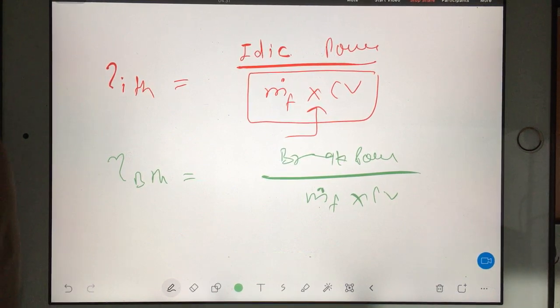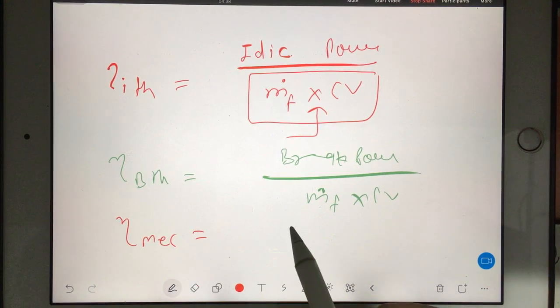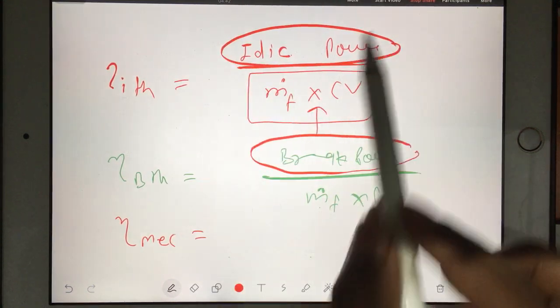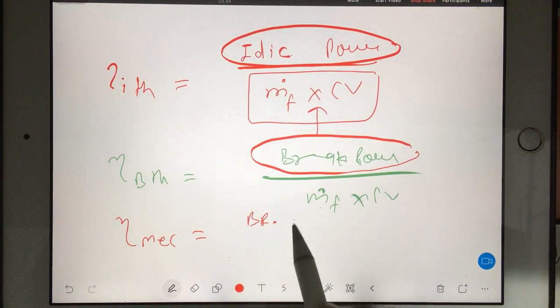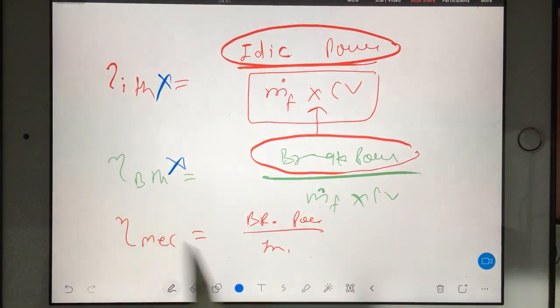Now we go for mechanical efficiency. In mechanical efficiency, we divide brake power by indicated power. If you multiply this efficiency and this efficiency, no, sorry, not multiply.